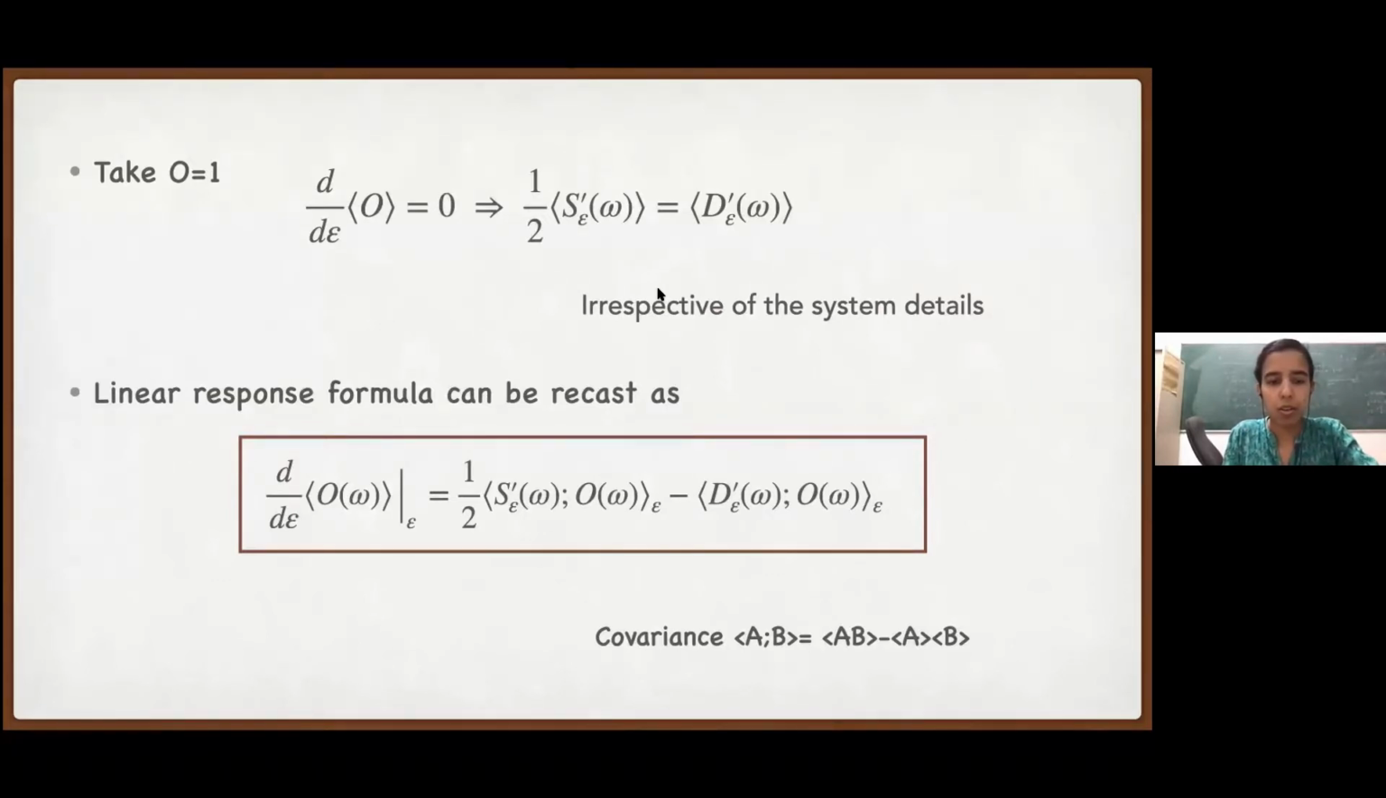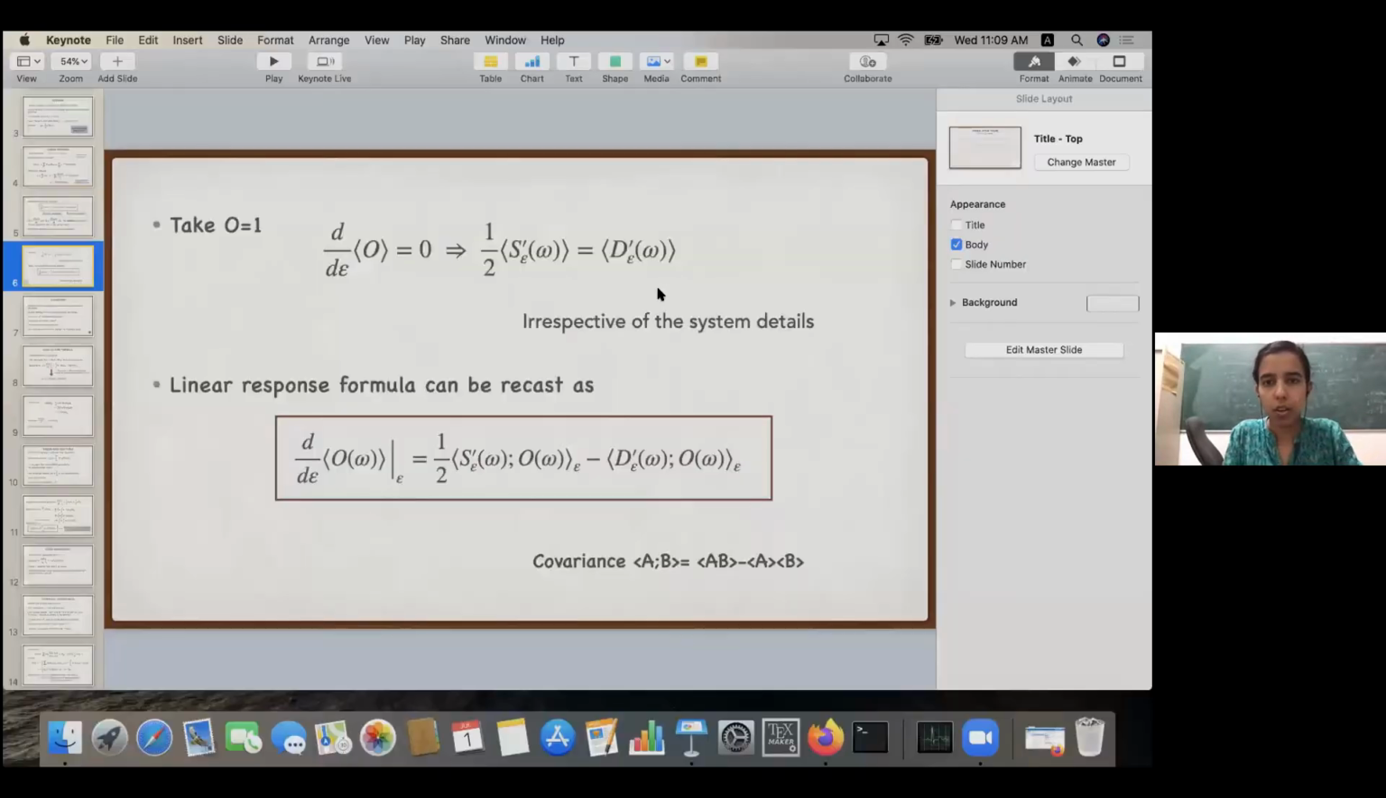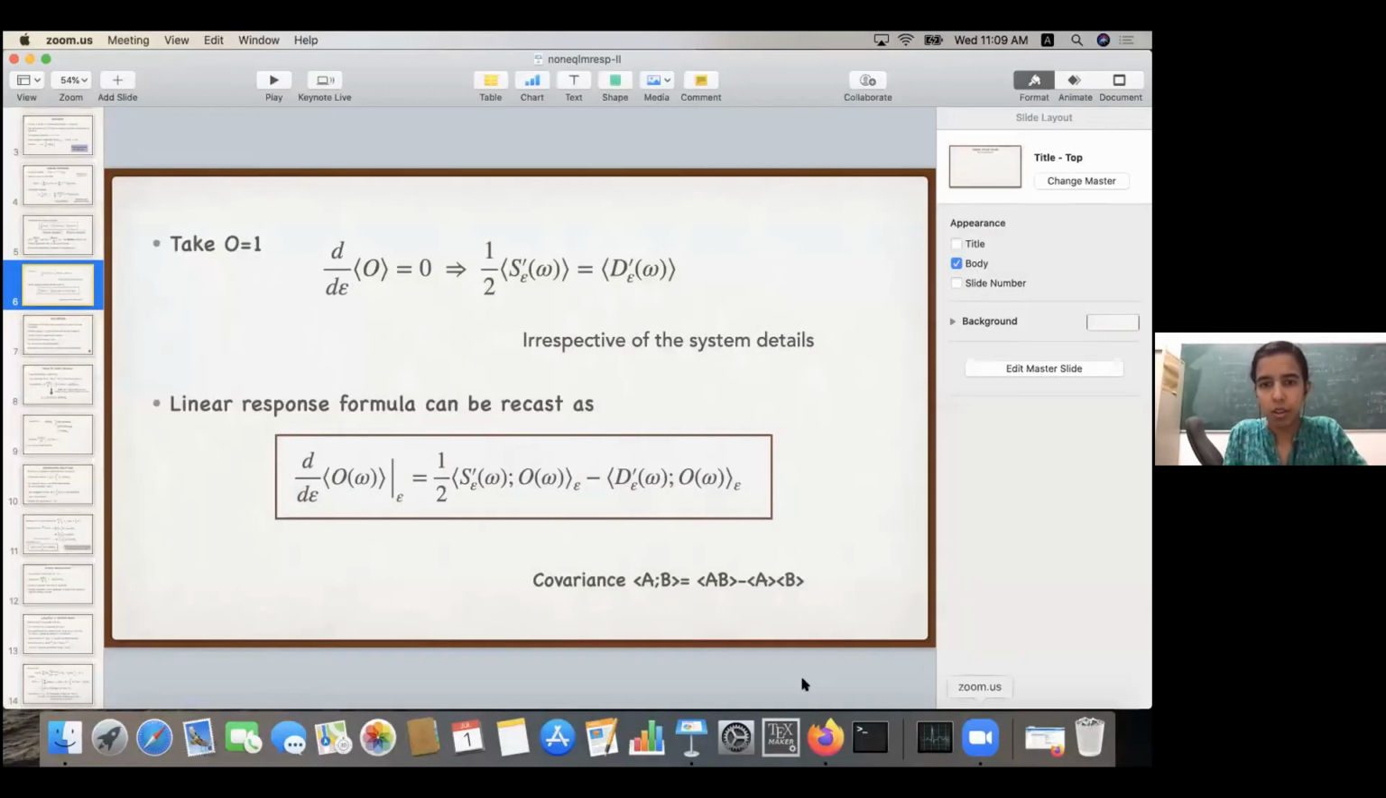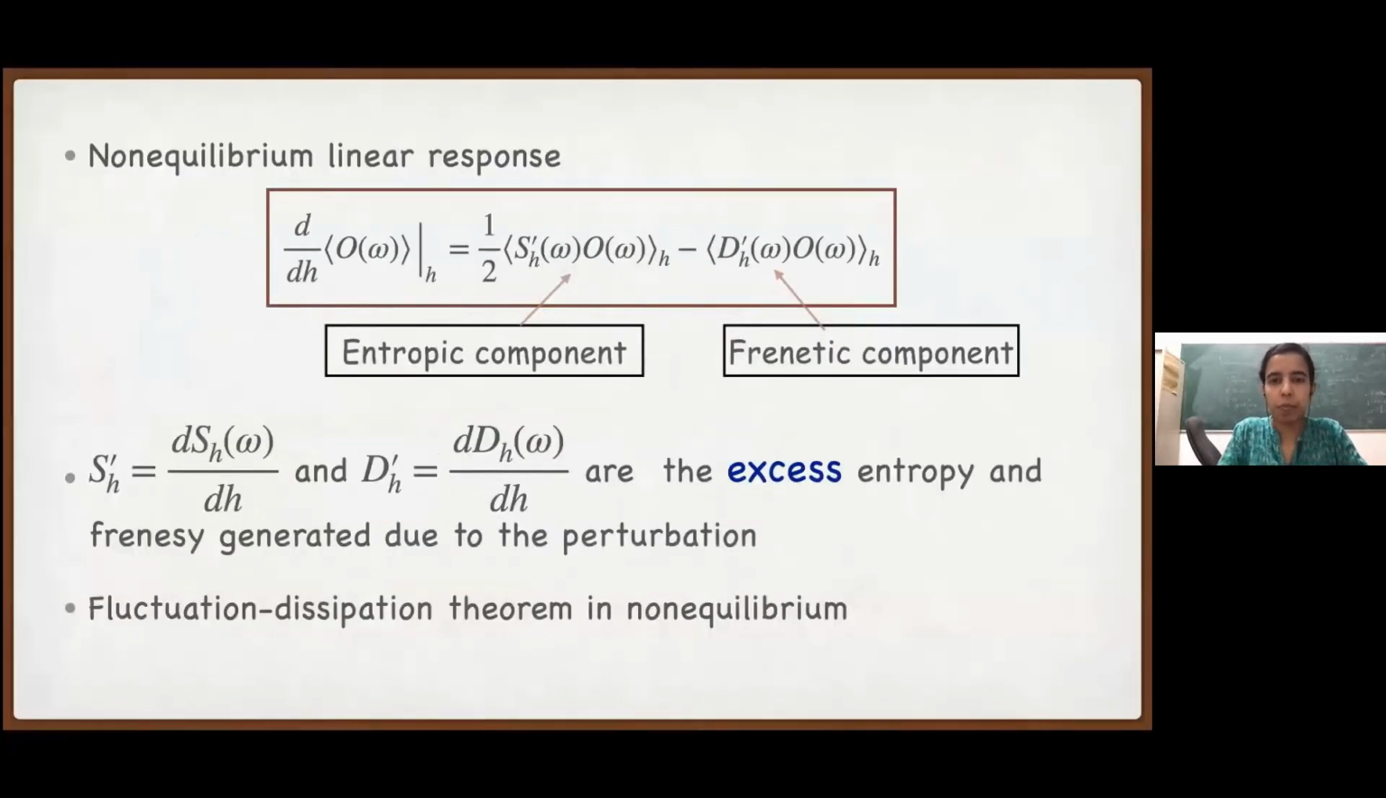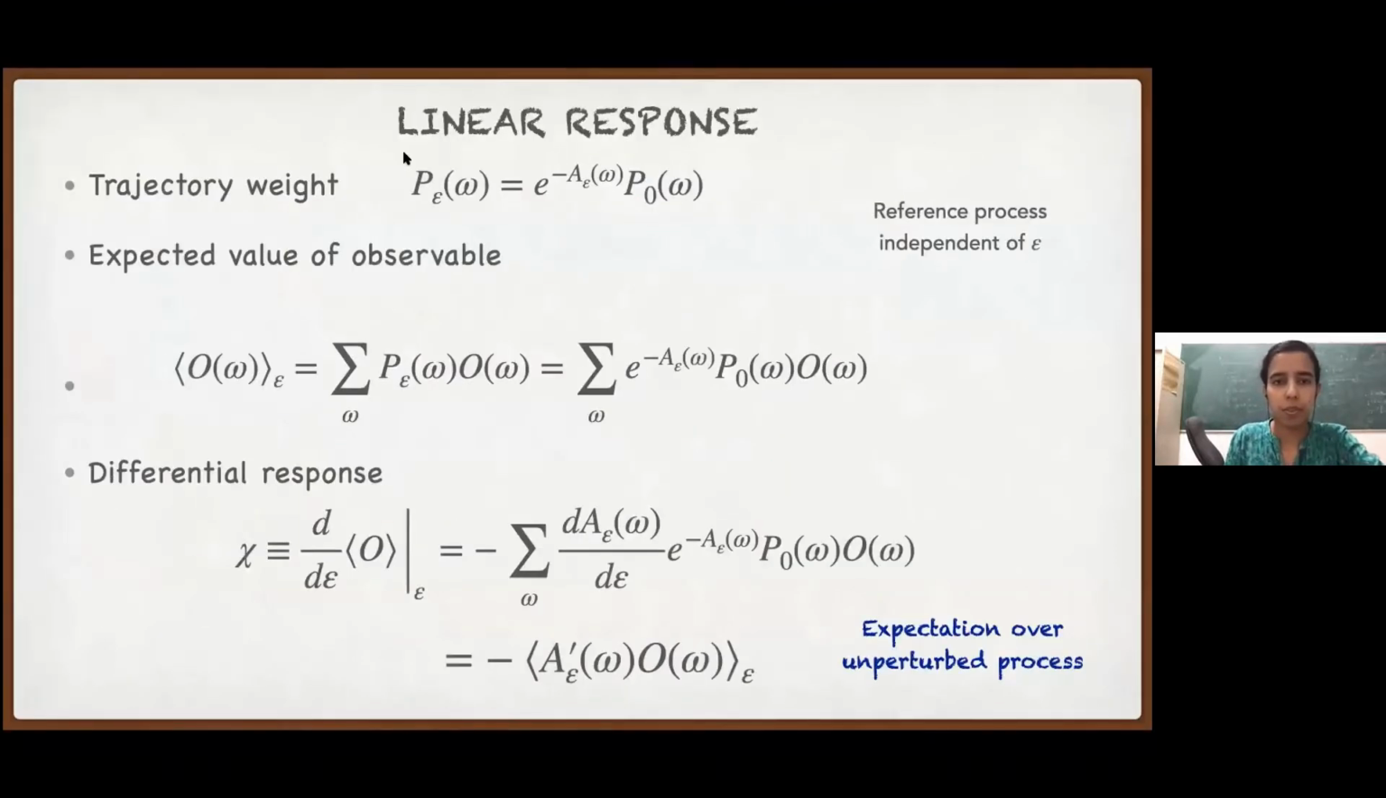Can you go back to the previous slide? Yeah. So this dA by d epsilon, so you have this A epsilon prime, and then how did you split this up into S?